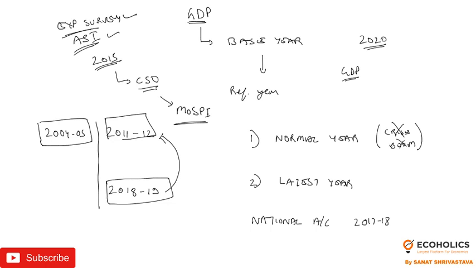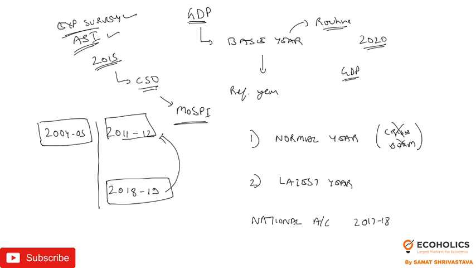Normally changing the base year is quite a routine activity, and there is nothing new in it. The most important thing to note is that rebasing, that is what changing the base year means, is a routine exercise. It depends on the administrative decision, because the consumption pattern keeps changing.